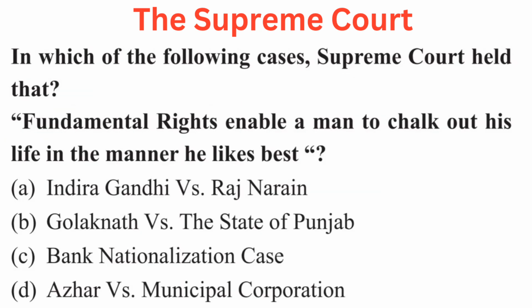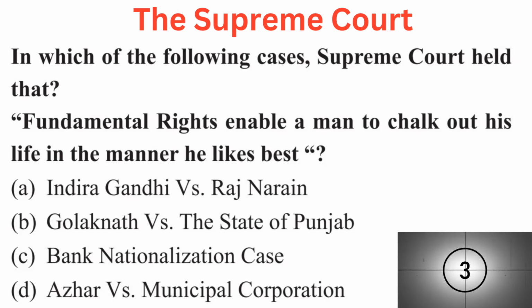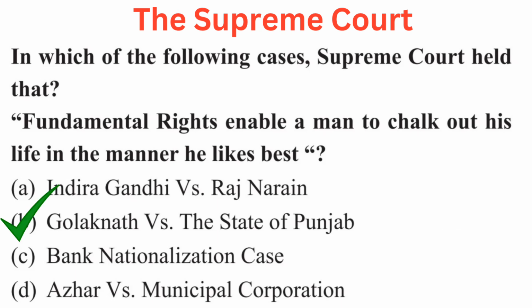Your question is in which of the following cases Supreme Court held that fundamental rights enable a man to chalk out his life in the manner he likes best. Your options are A Indira Gandhi versus Raj Narain, B Golaknath versus the state of Punjab, C bank nationalization case, or D Azhar versus municipal corporation. Right answer is B Golaknath versus the state of Punjab.